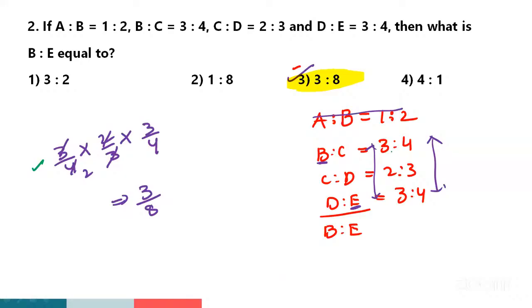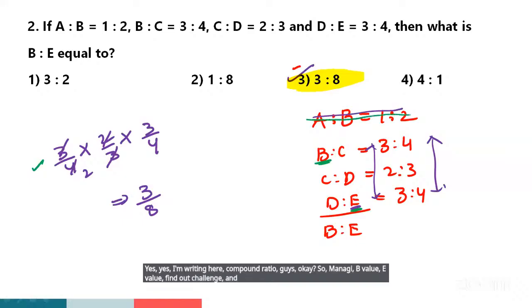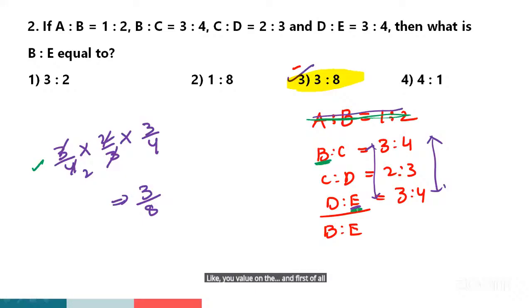Okay, right. So I'm writing here compound ratio, guys. We have to find the B value and E value, and A is not required. A value is not needed here; we have the B value and the E value. That means to find the first value and the last value, we can find the compound ratio, as I told you.